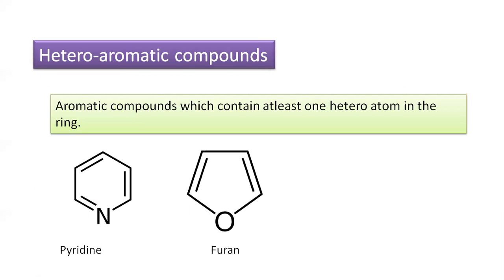Now these are the heteroaromatic compounds. Heteroaromatic compounds contain a heteroatom but are aromatic in nature, showing alternate double and single bonds in their structure.